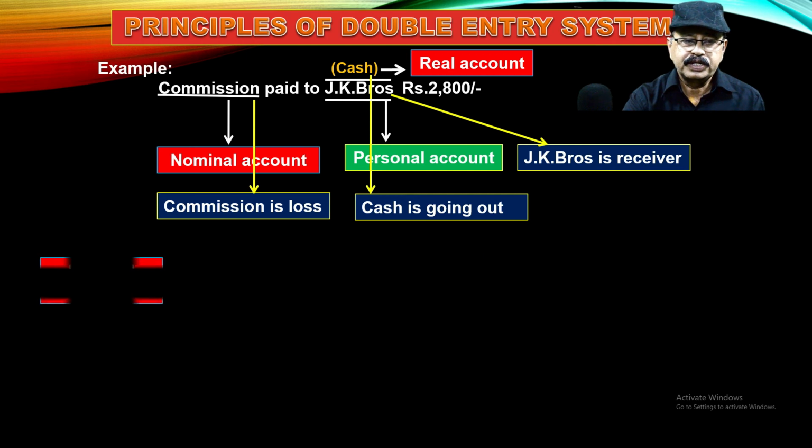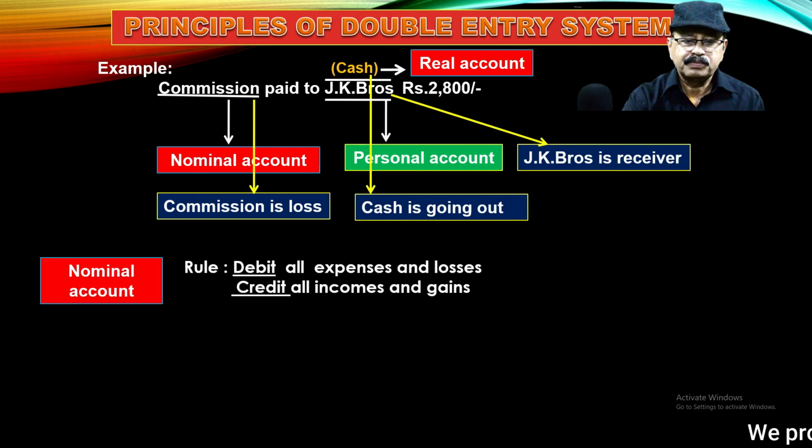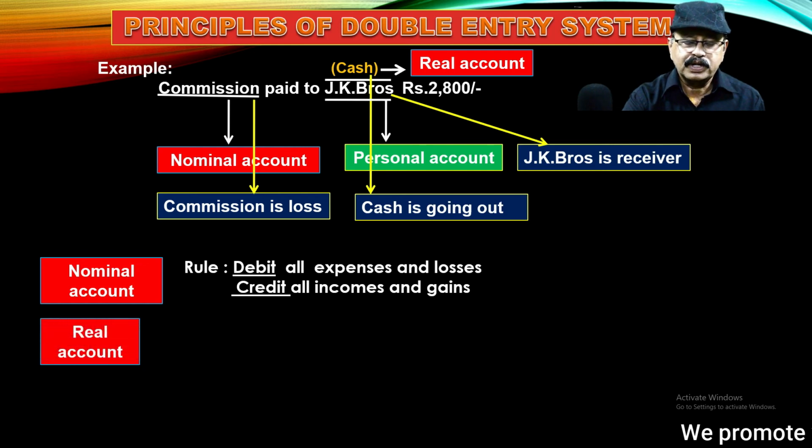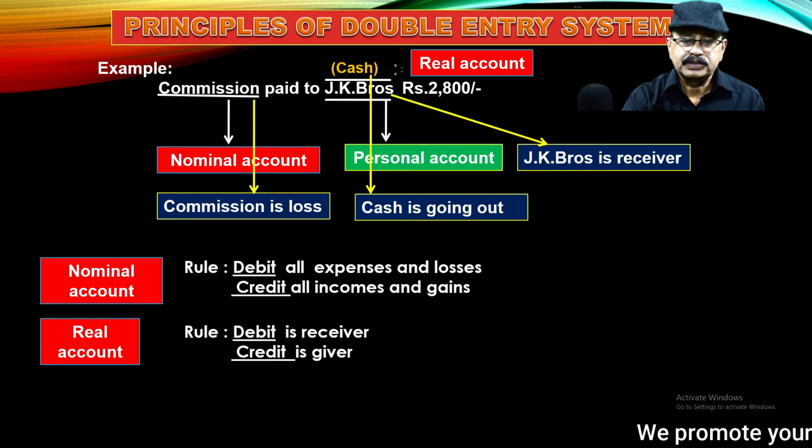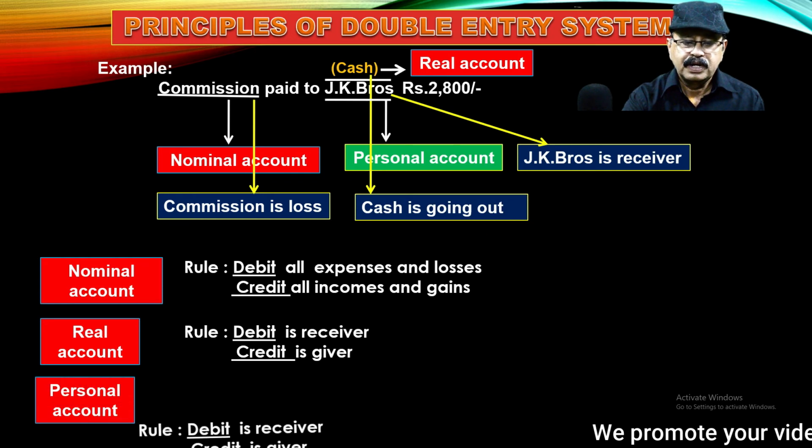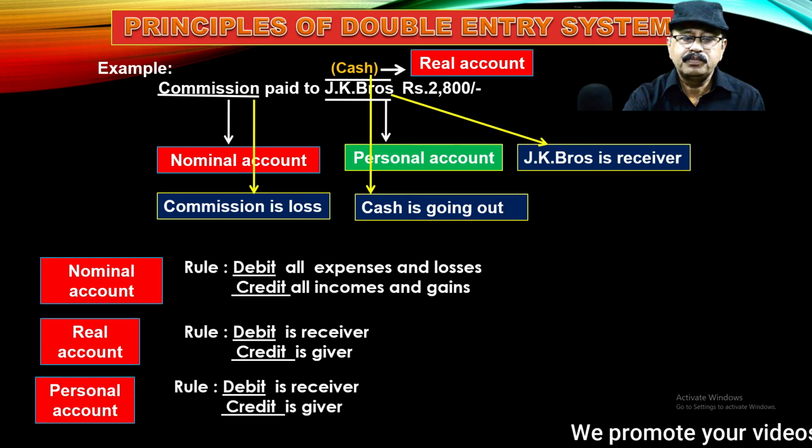So here you can see the rules of the accounts. Nominal account rule is debit all expenses and losses, credit all incomes and gains. Next, real account rule is debit what comes in and credit what goes out. And the third one is the personal account rule. So personal account rule is debit the receiver and credit the giver. So we remember these three accounts and rules.